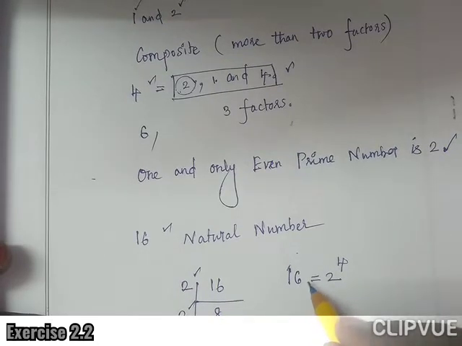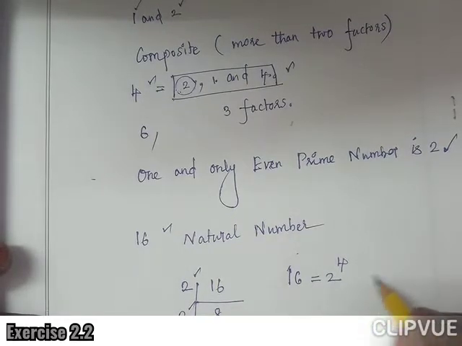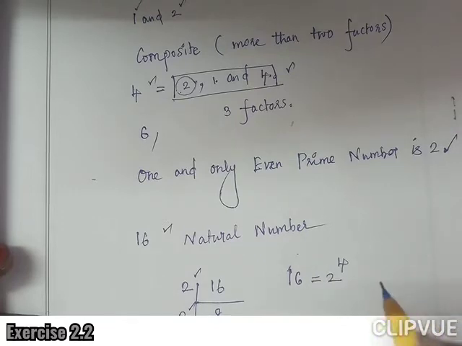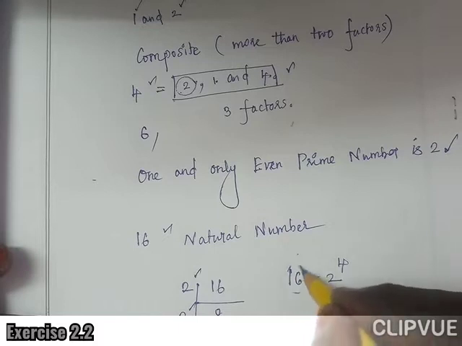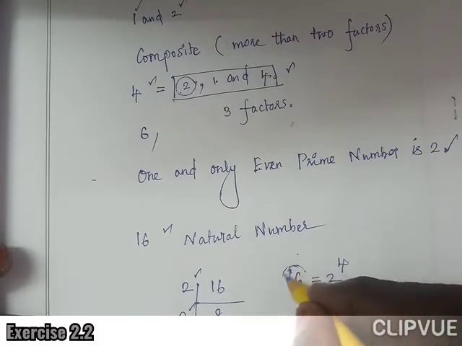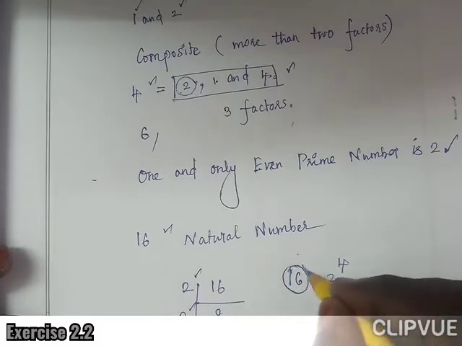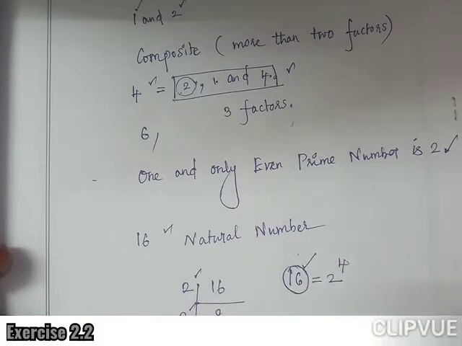You know 16 is a composite number. It can be expressed as a product of prime numbers, 2 into 2 into 2 into 2, 4 times. So this is the only way to express this composite number in the product form. This is called the unique way.